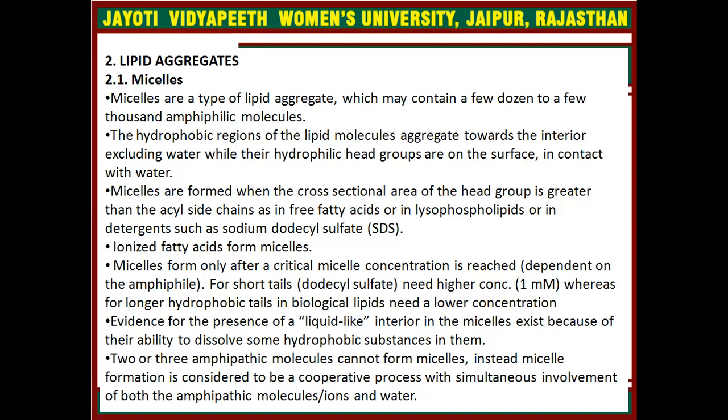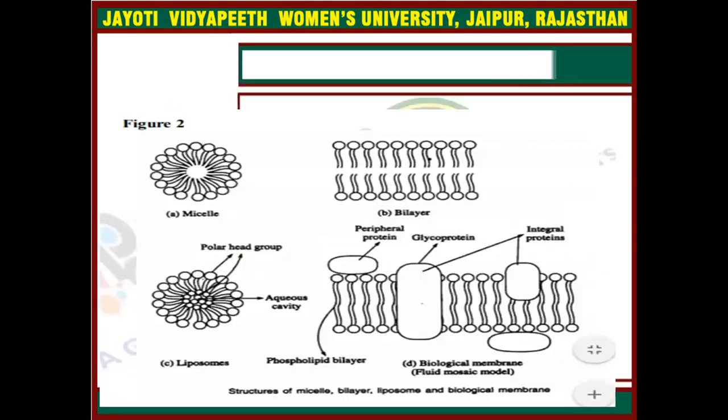with simultaneous involvement of the amphipathic molecules, ions and water. This is the structure of a micelle. Here you can see these are the fatty acid tails. They are inside and they are not in contact with the water, and these are the polar head regions. They can easily interact with water molecules.